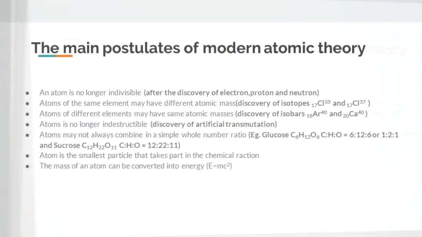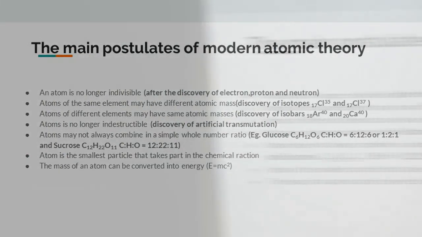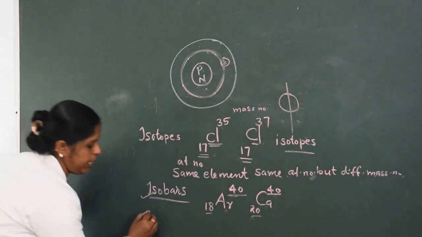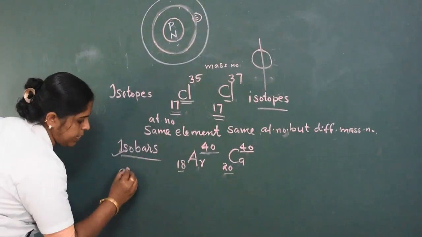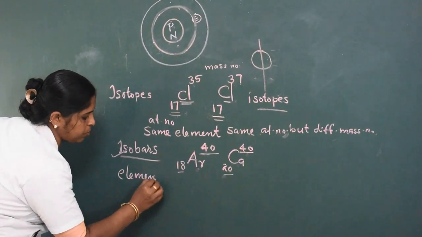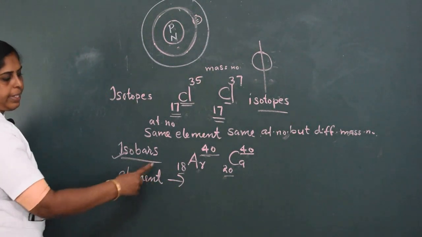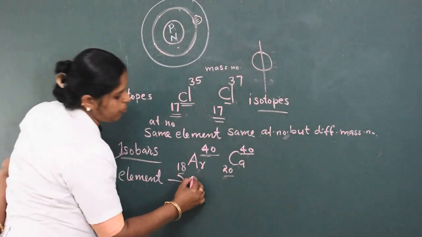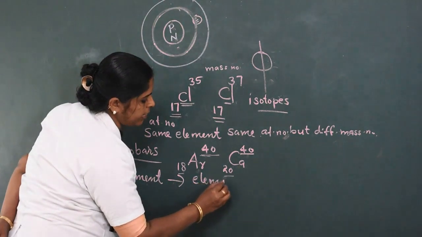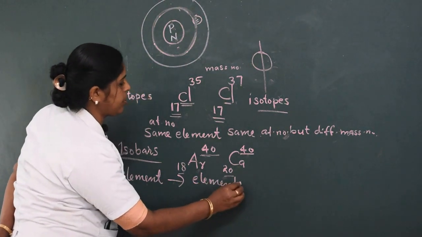Next, the fourth point: an atom is no longer indestructible. After artificial transmutation, an atom of one element can be changed to atoms of another element. That is known as transmutation.